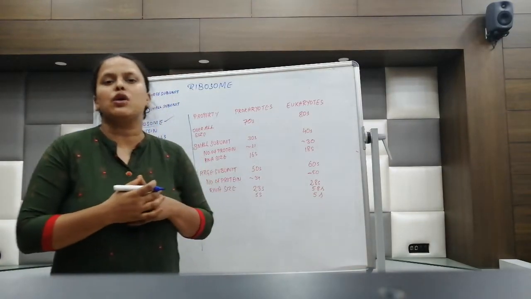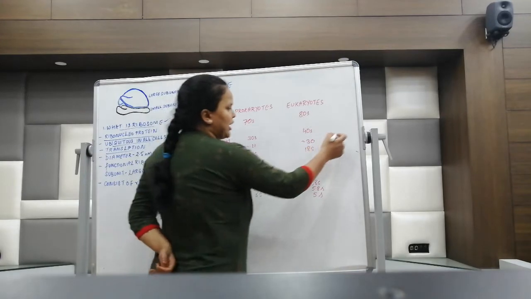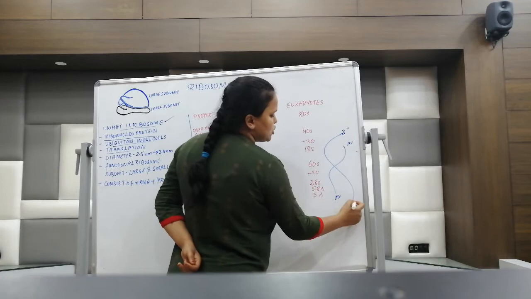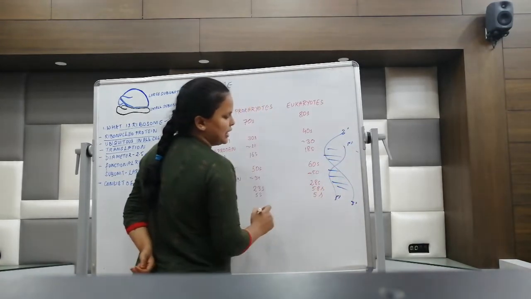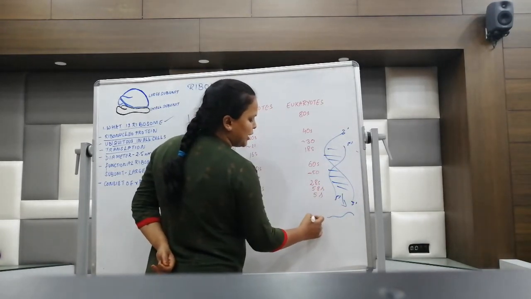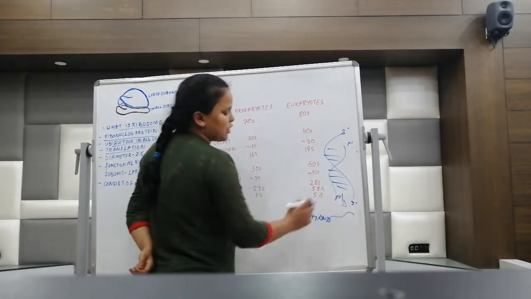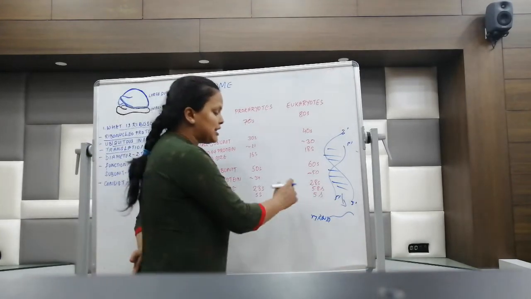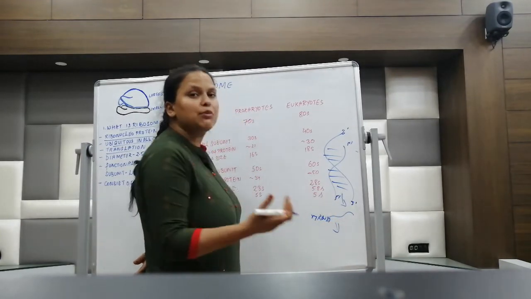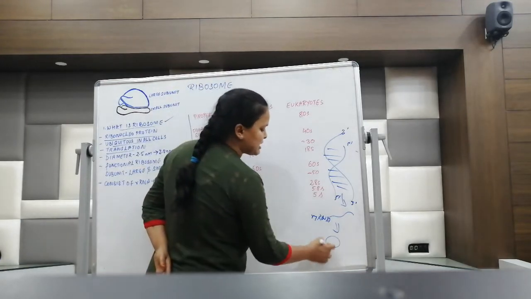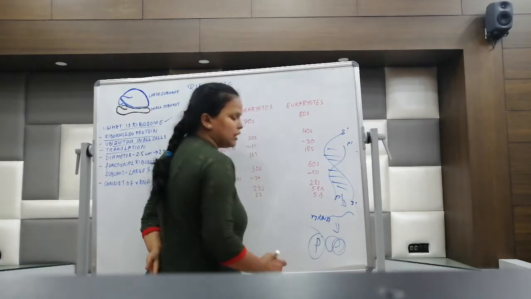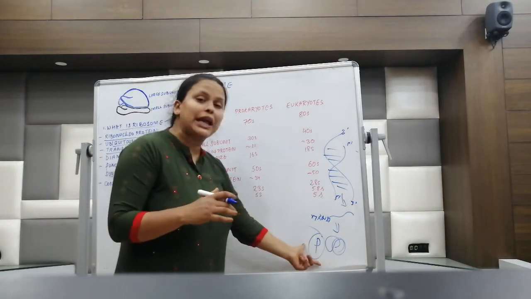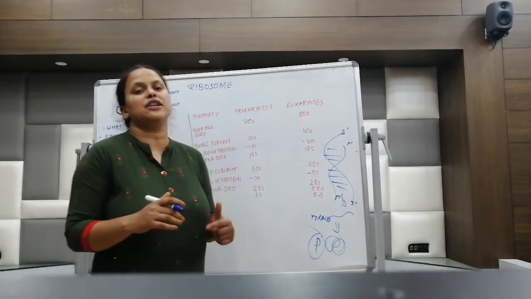Now the question comes, what is meant by translation? So we know what is our DNA, right? This DNA has certain codes in it, and this code will develop into the mRNA. This process of formation of mRNA from DNA is called transcription. And when this mRNA comes to the cytoplasm or the cytosol, this mRNA must be converted into a particular protein. So what is translation? Translation is the process of formation of protein from the mRNA, from the messenger RNA.